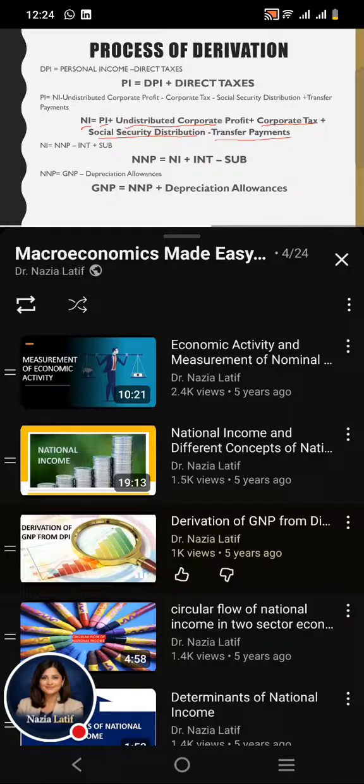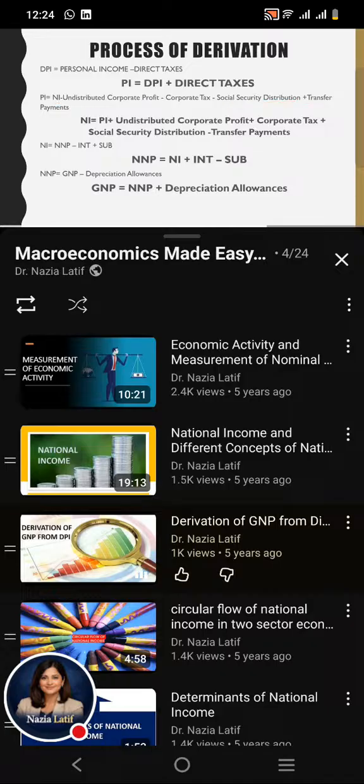By doing so, we can recover the national income from personal income, as we know that personal income is equal to national income minus distribution of corporate profit minus corporate tax minus social security distribution plus transfer payment. So we have solved this equation for national income. In that way, we can recover the national income from personal income.